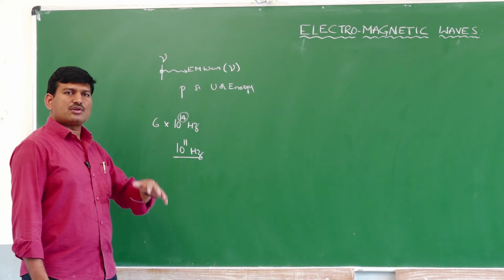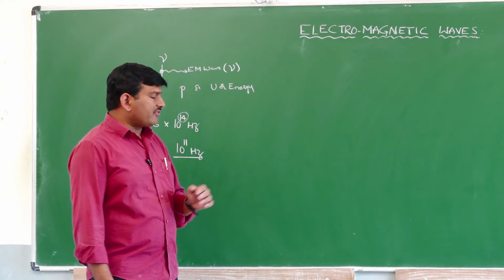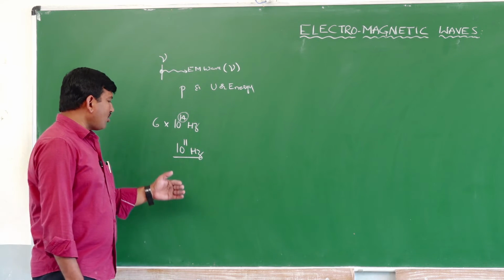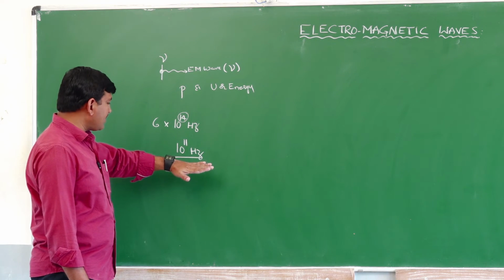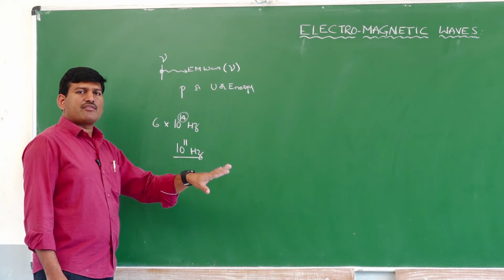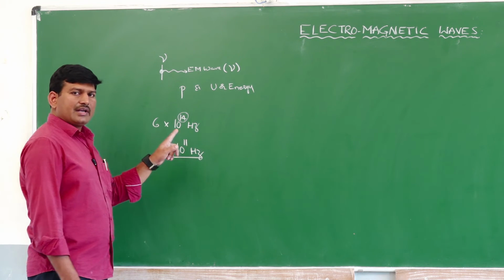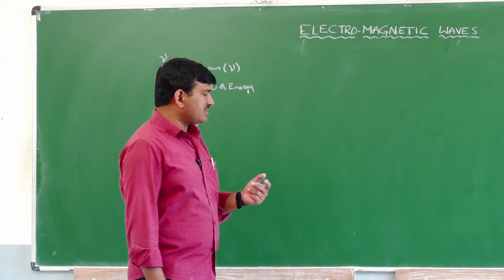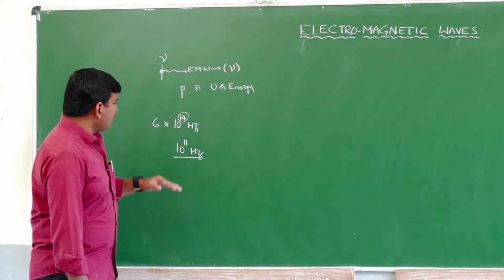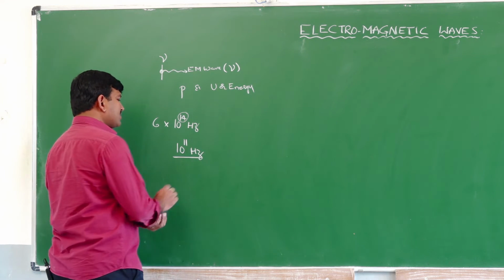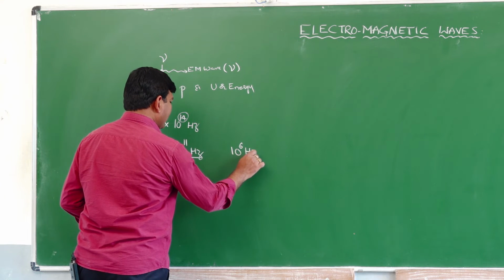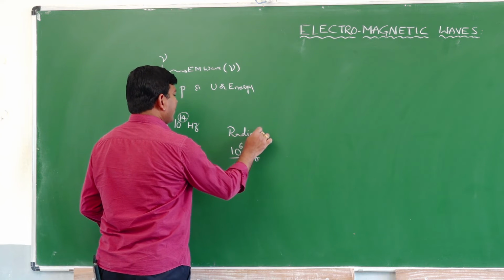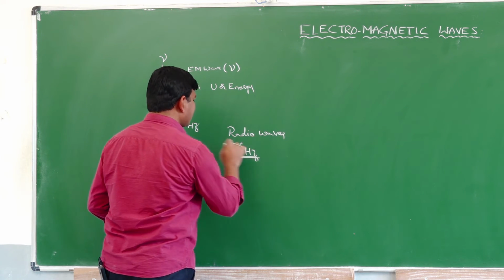That's why it is not possible to produce visible light of the electromagnetic spectrum using ordinary oscillators. The highest frequency of oscillation of a charged particle that we can achieve with modern equipment is only around 10 to the power of 11 hertz. That's why, in the beginning, getting electromagnetic radiation experimentally was a difficult task. Even then, for the low frequency range, around 10 to the power of 6 hertz, radio waves have frequencies of around 10 to the power of 6 hertz.